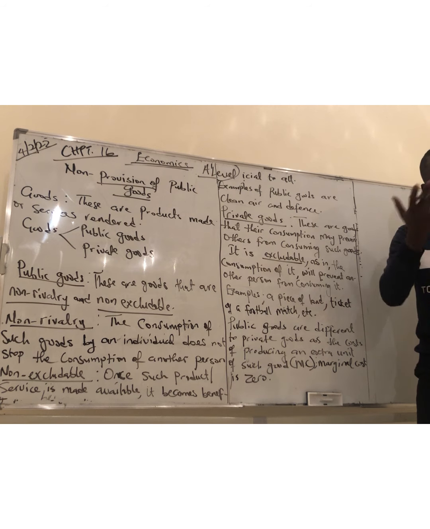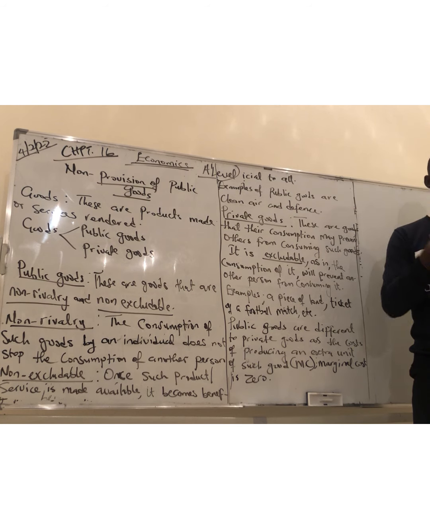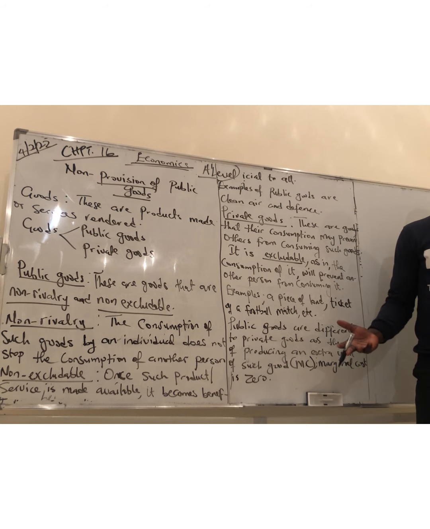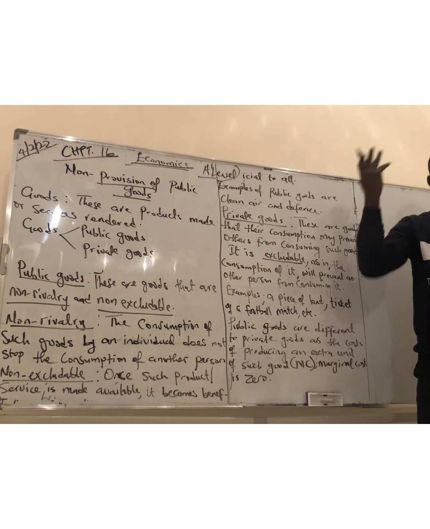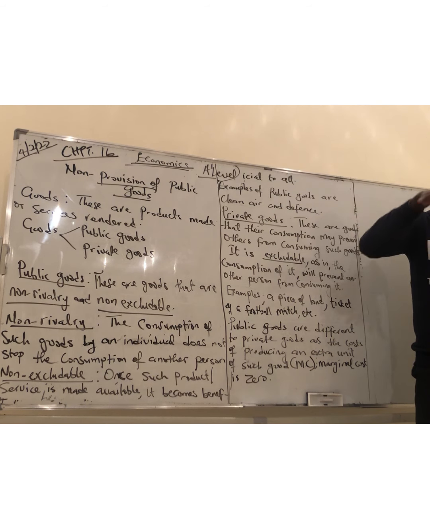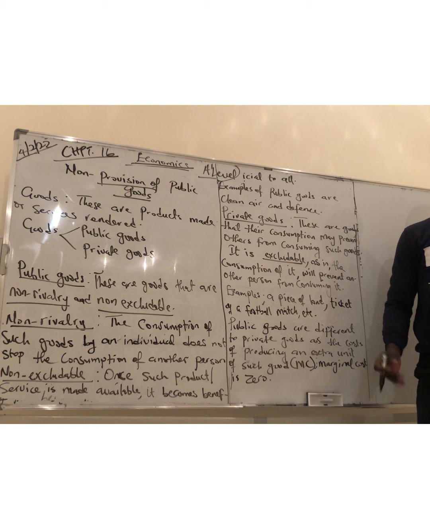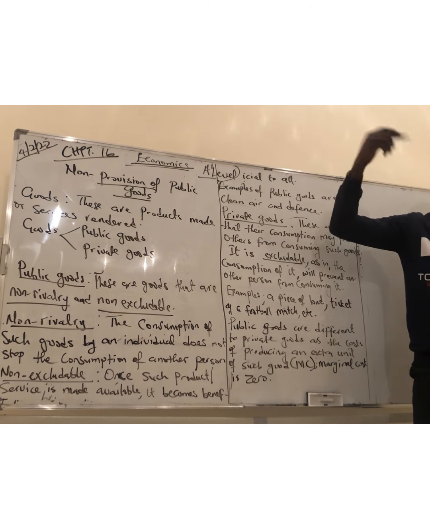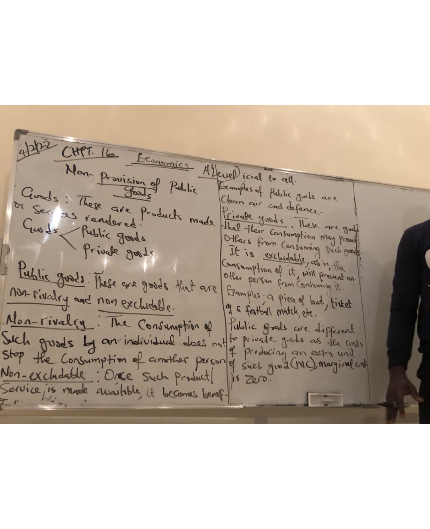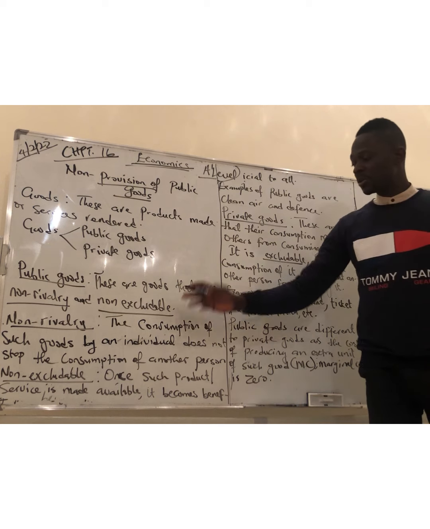An example is the air we breathe in. It's a public good. So I take the air in, and my breathing in does not stop your breathing in. Like defense, security, it's for everyone. In as much as you are in this country, the Libyan government must protect you. So having more people, a larger population, does not stop the protection. That's defense. So defense is also a public good. So it must be non-rival.